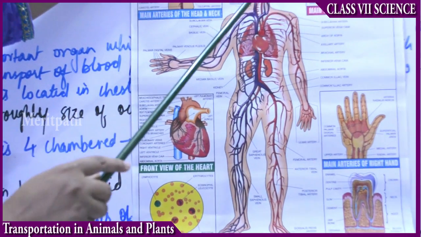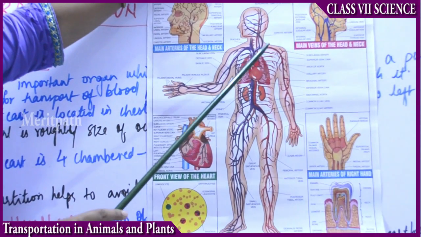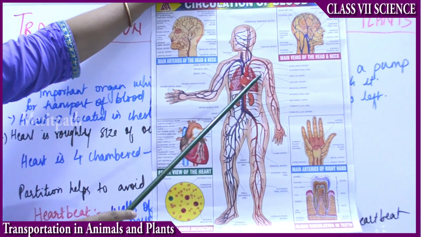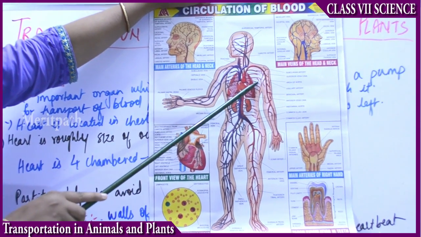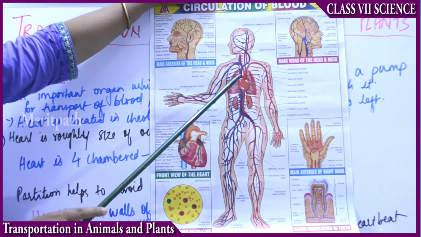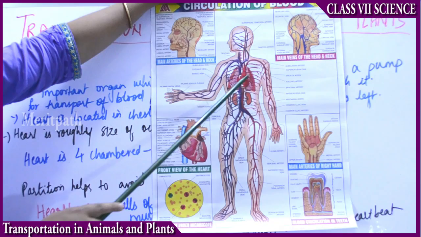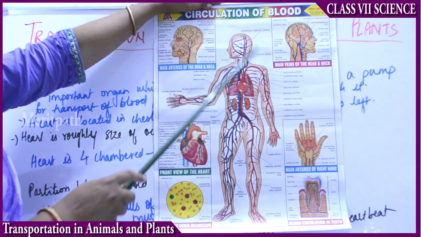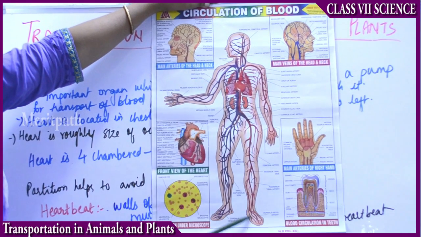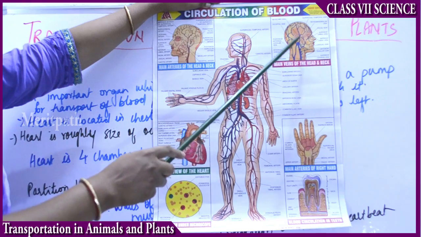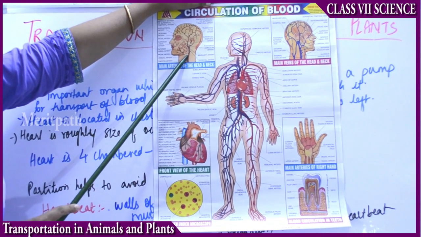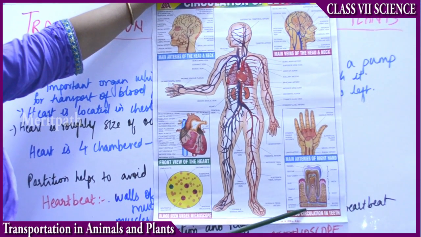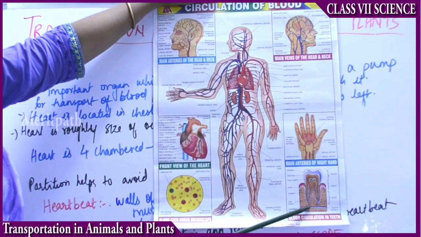The circulatory system in the body constitutes blood vessels. The types of blood vessels are arteries and veins, and there are also small capillaries. Arteries divide into small tube-like structures called capillaries. So this is the heart. It is enclosed inside the chest cavity, that is inside the ribs, and the heart is the size of the fist. There are many types of arteries supplying blood from the top of the body till the end of the body. For the neck and head you have separate arteries. For the neck region, throat region you have separate arteries. For the hand you have separate arteries, and for the blood circulation in the teeth you have separate arteries.